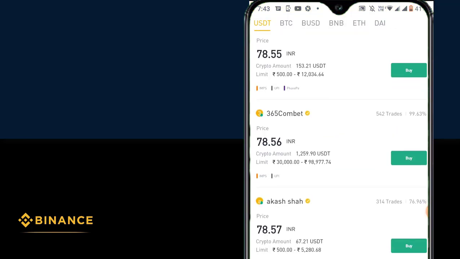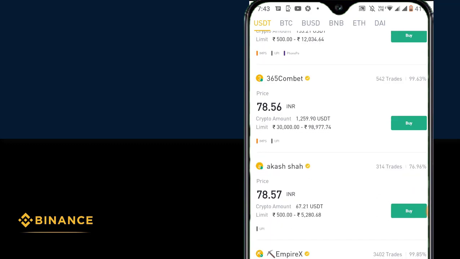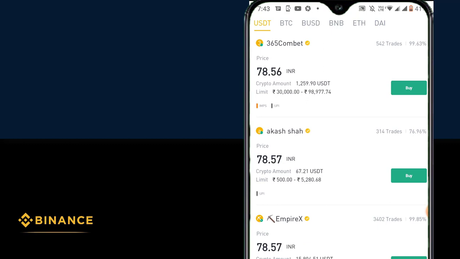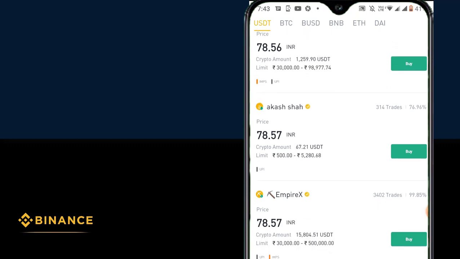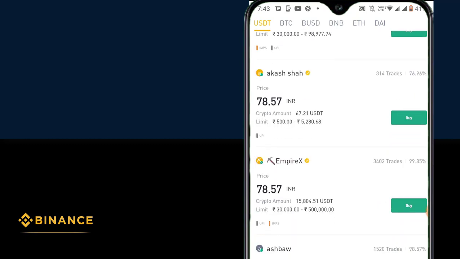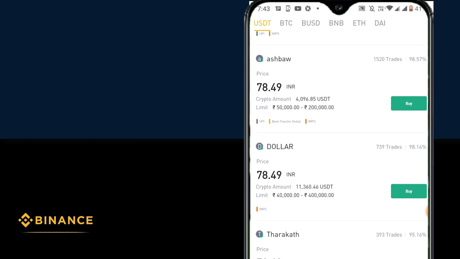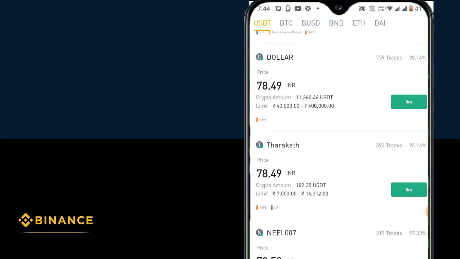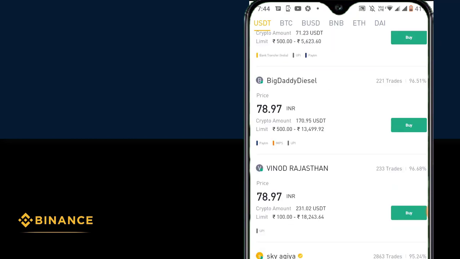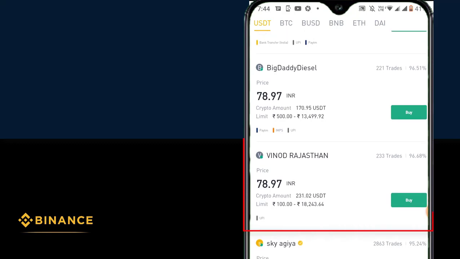Today the market is very busy. Because of that, you can see there is a price hike. Normally the US Tether price is around 74 to 76, as I know. Today 78 is the lowest, and now it's going higher and higher because the market keeps dropping. When the market is dropping, traders and investors always see this as a good opportunity to buy more cryptos. That is why US Tether has more demand today, and because of that the price has increased. So finally we have found someone called Vinod Rajasthan.